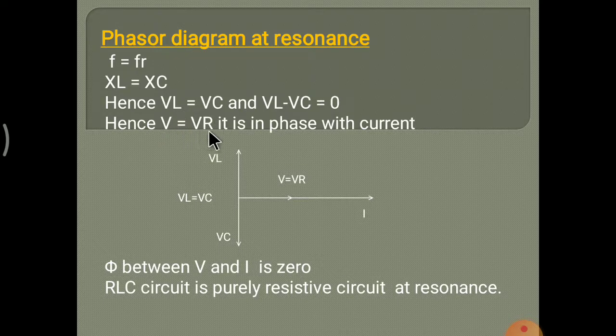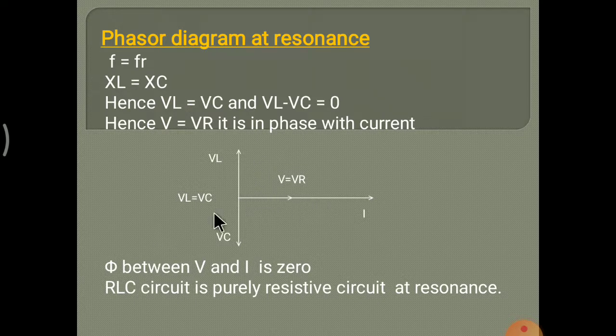So V is equal to VR, and it is in phase with the current, because the angle between voltage and current is 0 in a resonance circuit. So the phasor diagram is in phase.